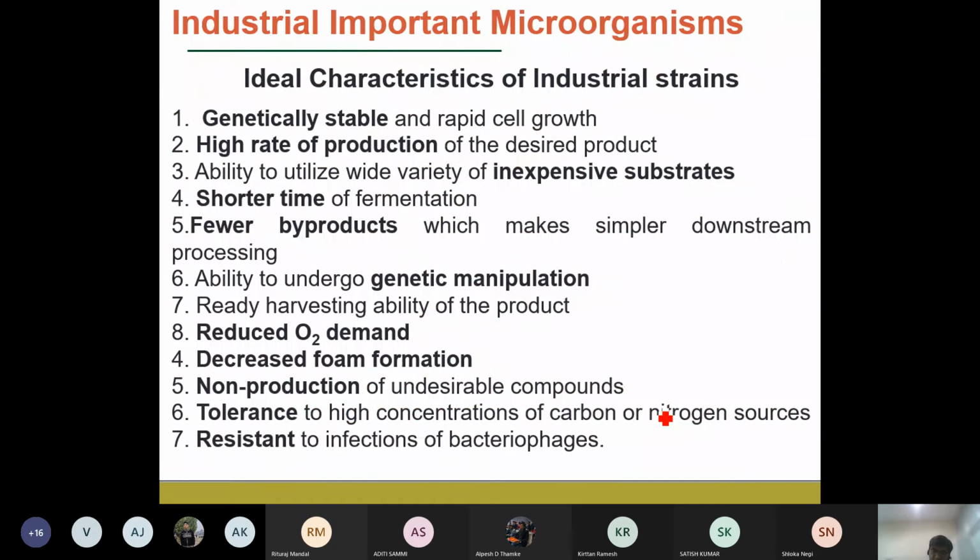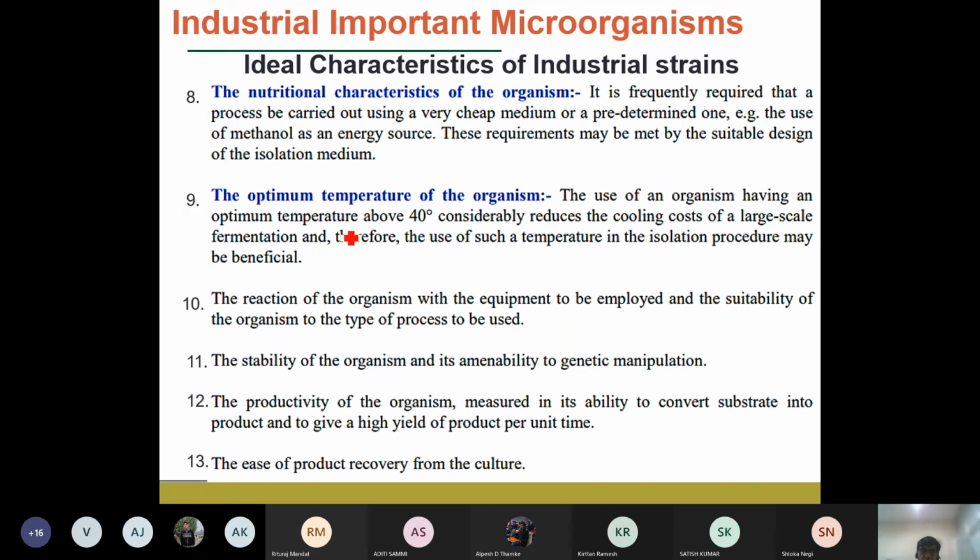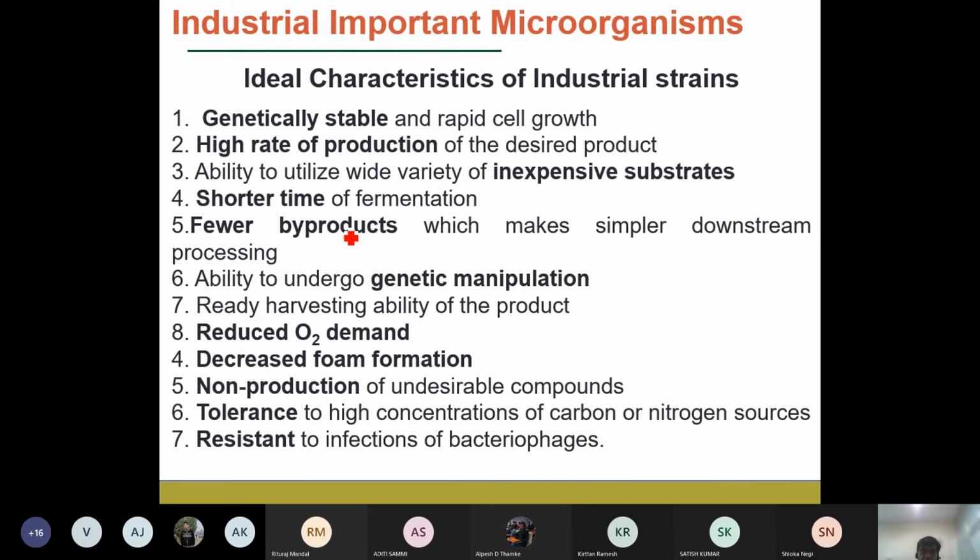And if we look into the general characteristics of the industrial strain, these are mostly theoretical components, especially when we are going to study the straining and the screening of these microorganisms. It is mostly the theoretical approaches. What are the different protocols and techniques that are used, that we are going to see. So let us look briefly at the ideal characteristics.